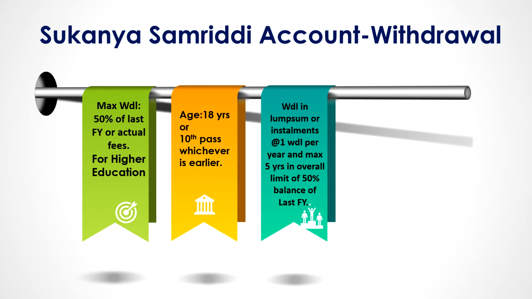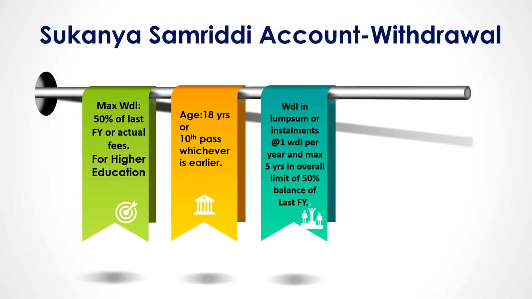That means this year you can take one withdrawal. It may be 1 lakh or 50,000 or 4 lakhs. The amount need not be equal in the 5 installments. It can be any amount. One withdrawal per financial year is the condition. So this year you can take 1 lakh, next year 1 lakh, like that for 5 years, or this year you may take 4 lakhs, next year some 10,000, like that you can take in installments for a period of 5 years. The maximum is 5 years and one withdrawal per year is allowed.